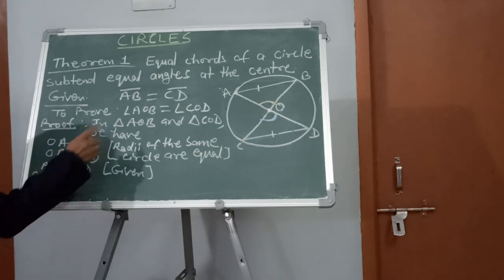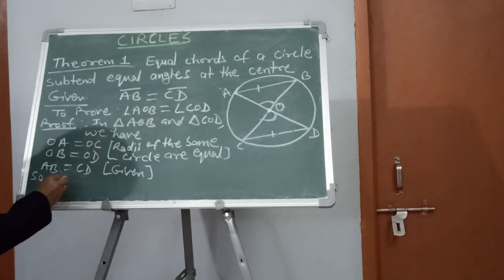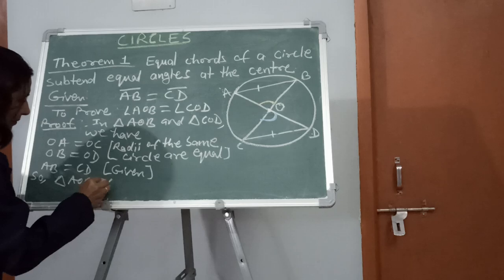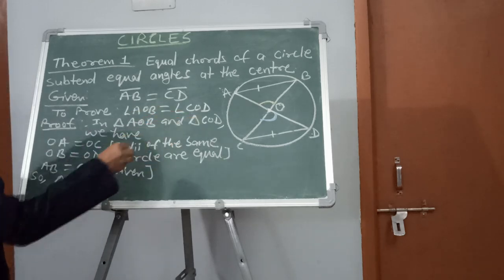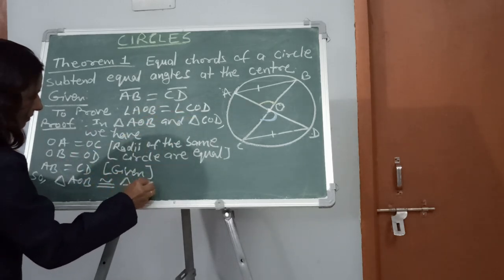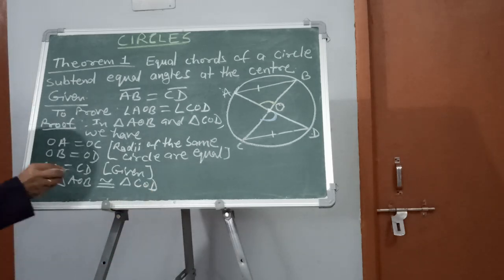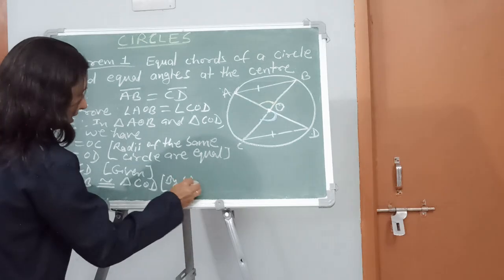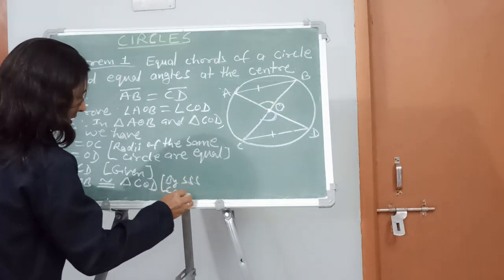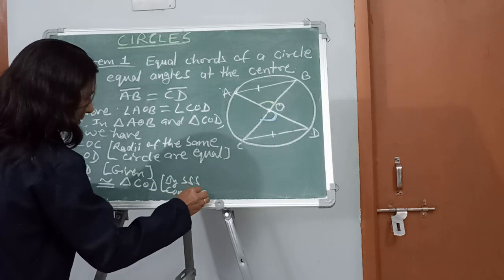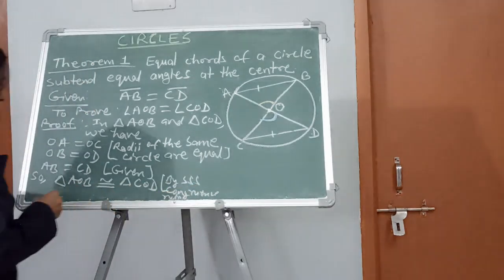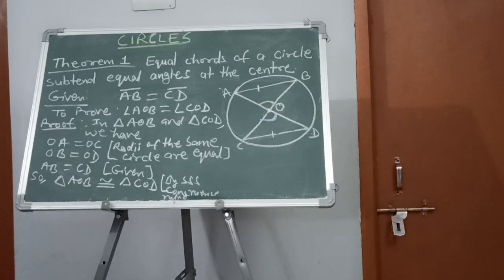Triangle AOB is congruent to triangle COD. Again you have to write the congruency criterion, by SSS congruency rule.